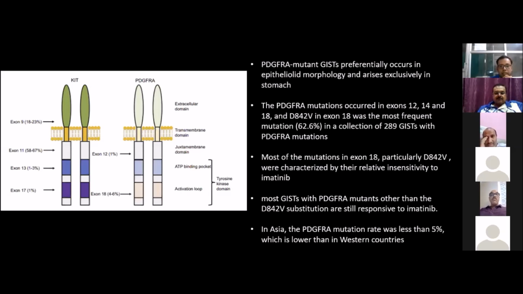Most of the mutations in exon 18, this particular D842V, are characterized by their relative insensitivity to imatinib. Apart from this particular mutation, the rest of the PDGFRA mutations show some response to imatinib. But in Asia, this PDGFRA mutation is rare, less than 5% compared to the Western population.